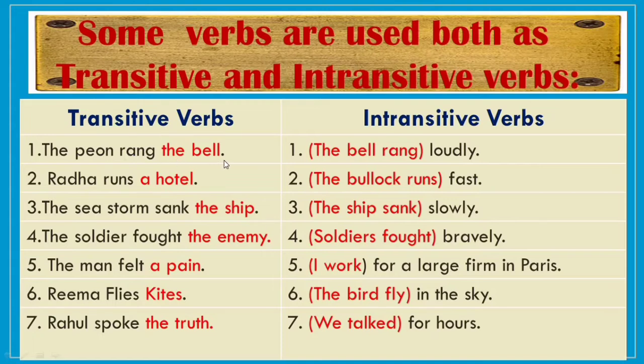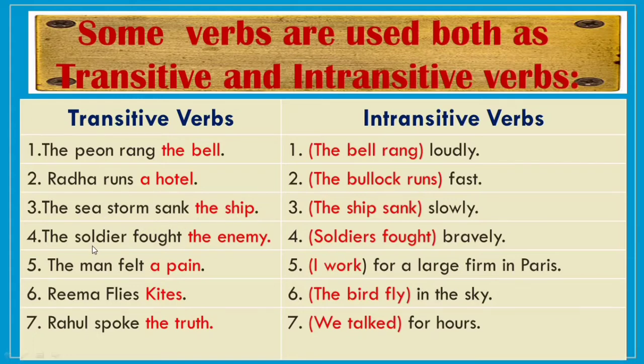The peon rang the bell. Similarly, in the second sentence, Radha runs a hotel. In this, a hotel is an object which is very necessary to complete the meaning of the sentence. Radha runs a hotel. In the third sentence, the sea storm sank the ship. So the object, the ship, is very important to complete the meaning of this sentence. The sea storm sank the ship.